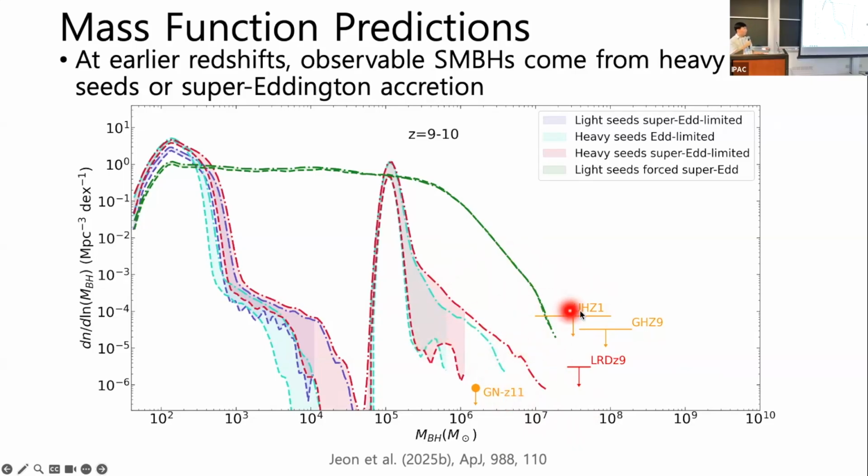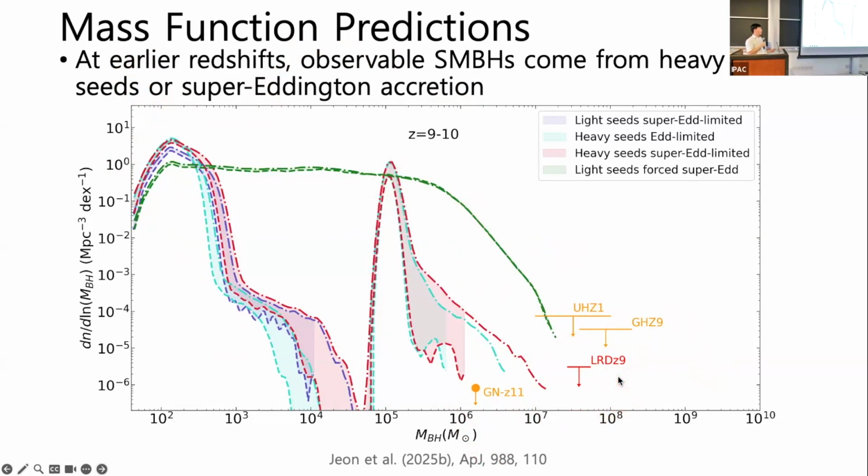I guess a more important thing is their extreme masses, even at these earliest times. You see that, maybe harder to see, with this purple region here. The standard light seed model can never reach these extreme black hole masses that we observe at high redshift. You either need these massive direct collapse black holes, or the extreme model we said earlier where every black hole accretes at super-Eddington rates to reach these extremely high masses.